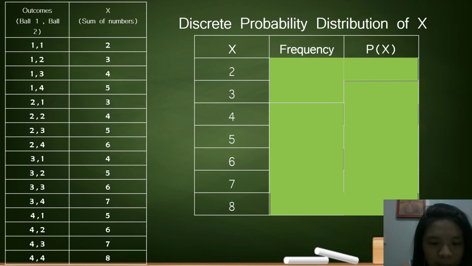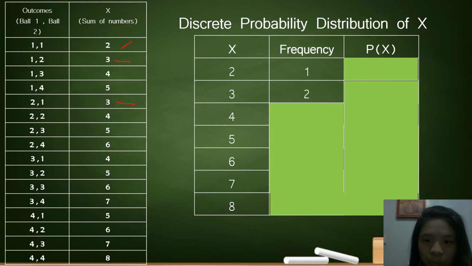How many times does 2 occur? So, we count them. So, 1. Okay, 1 only. How about 3? We count them. 1, 2, so 2. How about 4? 1, 2, 3, so 3.